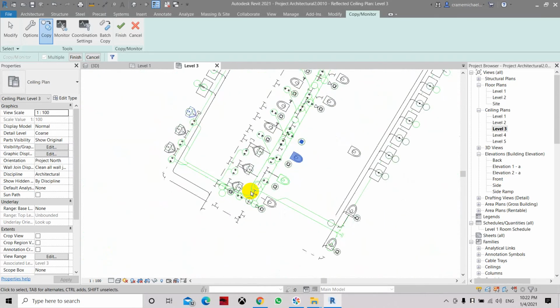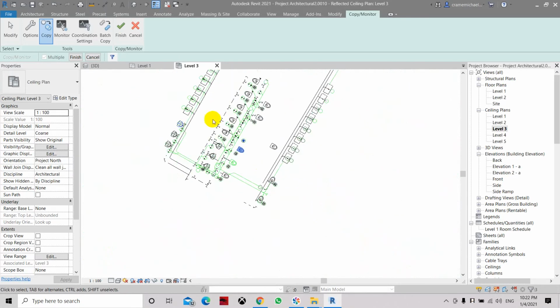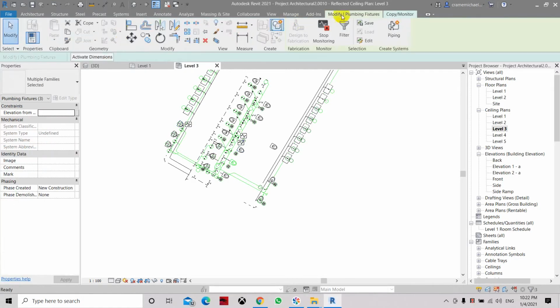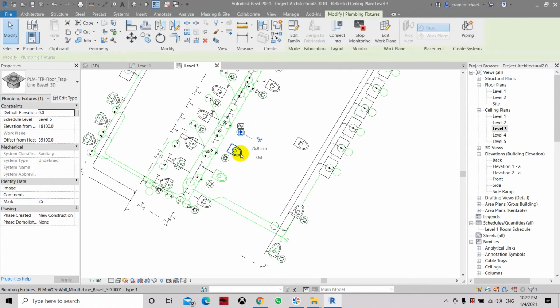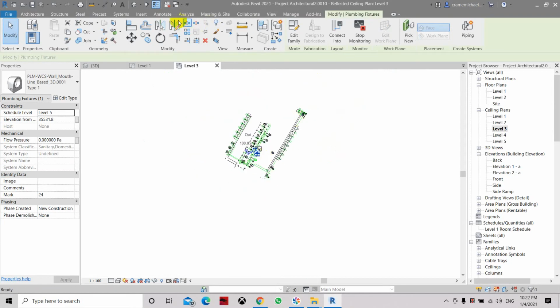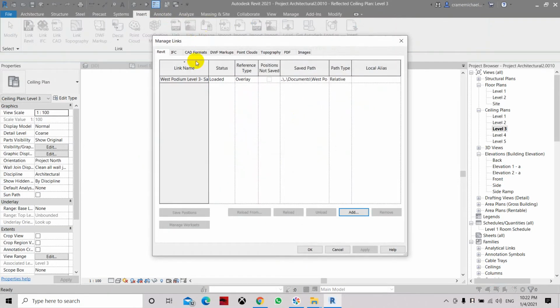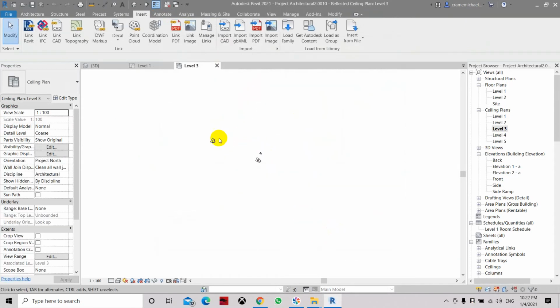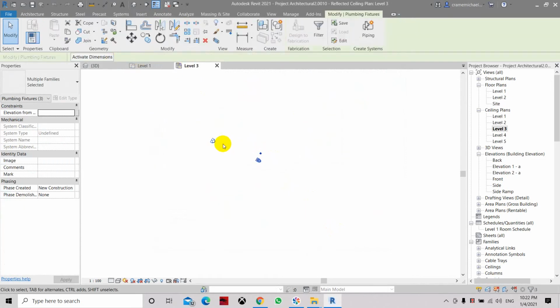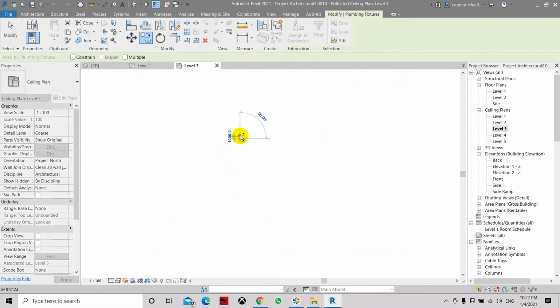We don't need anything else from this file, so let's click finish first. Then down here, let's go and finish. Now that we have Copy Monitor, it's active even with our files off. So now we can remove the link: Insert, Manage, Remove. Let's select it and remove. Click OK. Click OK.